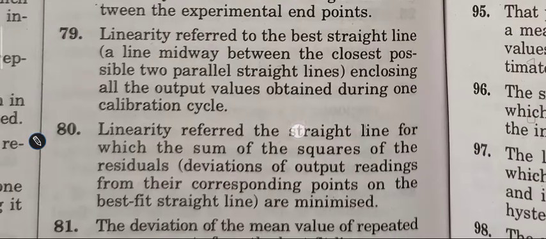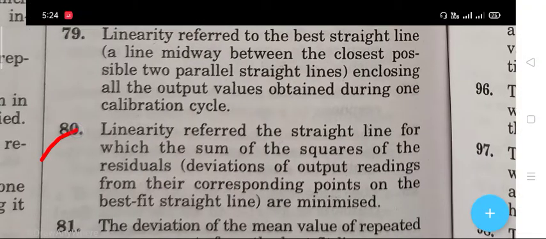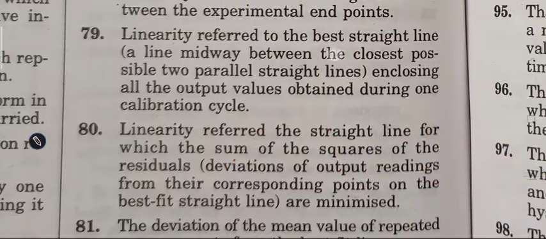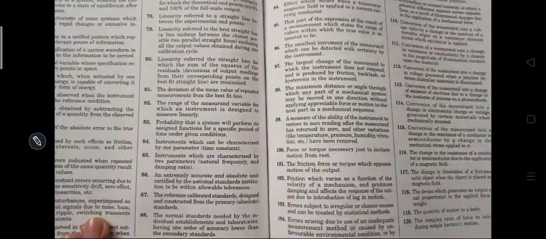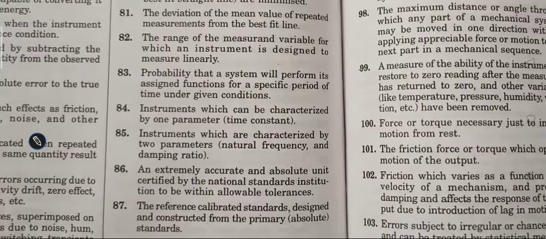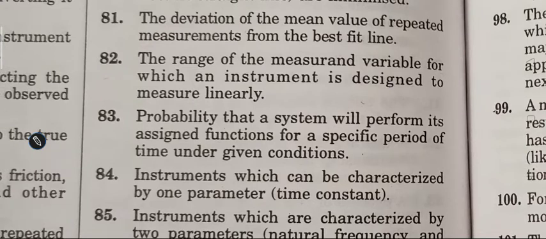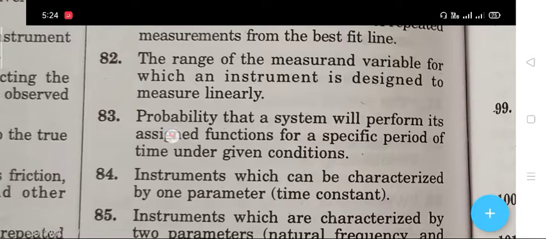The next question, 80, is that linearity refers to the straight line for which the sum of the squares of the residuals is minimized. The right answer is least square linearity. The next question, number 81, is the deviation of the mean value of repeated measurements from the best fit line. The right answer is scatter.